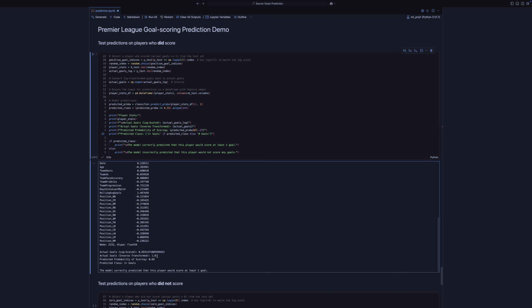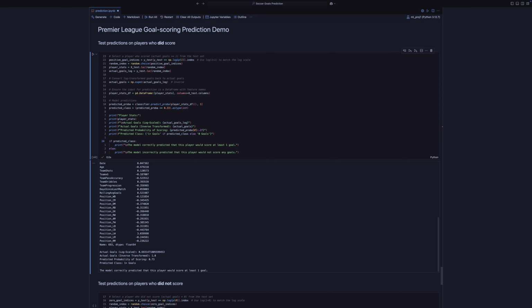And so in this case, the player actually did score exactly one goal. We predicted that they had a 0.69 or a 69% chance of scoring. And so that ends up being a prediction that they will score one goal. And so you can see the model did correctly predict for this player that they would score one goal.